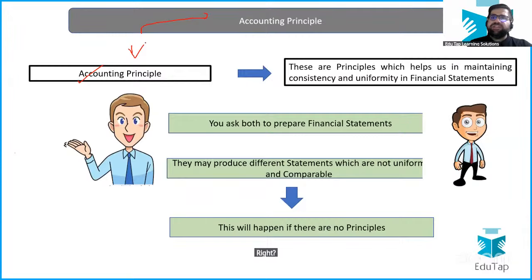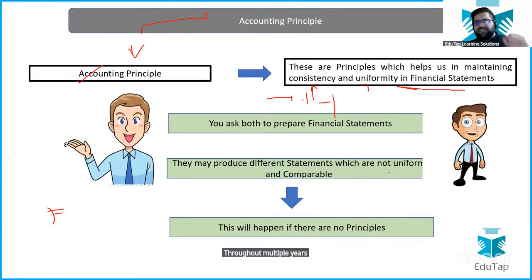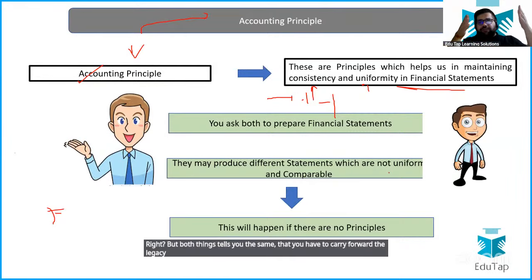Right. Now, these principles help us in maintaining consistency and uniformity in the financial statements. Consistency, again, the same story: I am following the same principle over and over. For example, if I have started accounting in rupees, then I have to follow it for multiple years to come. Uniformity means that you present your accounts in a uniform format, the same standard of balance sheet throughout multiple years. So consistency is with principles, uniformity comes with the format. But both tell you the same thing, that you have to carry forward the legacy from which you started.